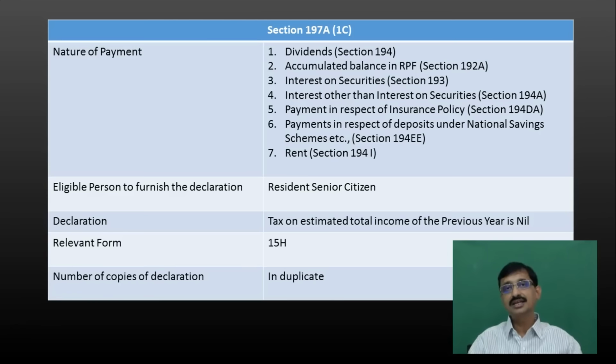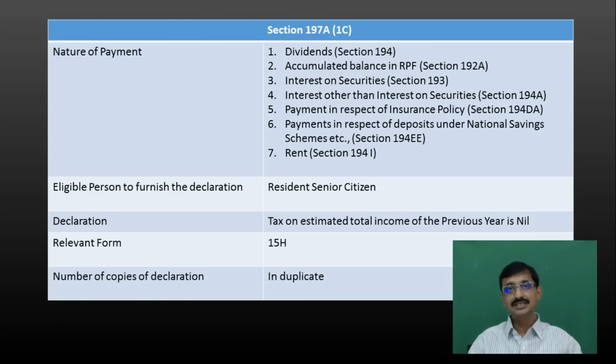Now he is eligible for 80C. So what will happen? The gross total income is 4 lakhs and the amount of deposit made which is eligible for 80C is 1 lakh. Thereby the total income is 3 lakhs and the tax payable is nil. Now what about 15G? Let us say in subsection 1 and 1A, there are 7 types of payments which are being referred to.